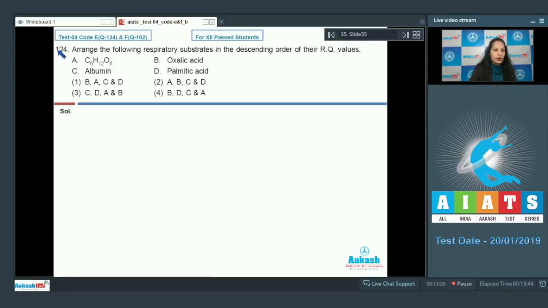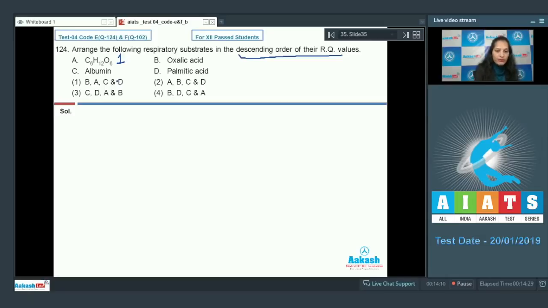Question number 124. Arrange the following respiratory substrates in the descending order of their RQ values. A. Glucose. B. Oxalic acid. C. Albumin. D. Palmitic acid. See here, you are given some respiratory substrates and you have to arrange them in descending order of their RQ, respiratory quotient. You have to remember that the RQ for carbohydrates is 1. So find out, is there any carbohydrate? Yes, C6H12O6, it's glucose, it's a carbohydrate, and the RQ of carbohydrate is 1.